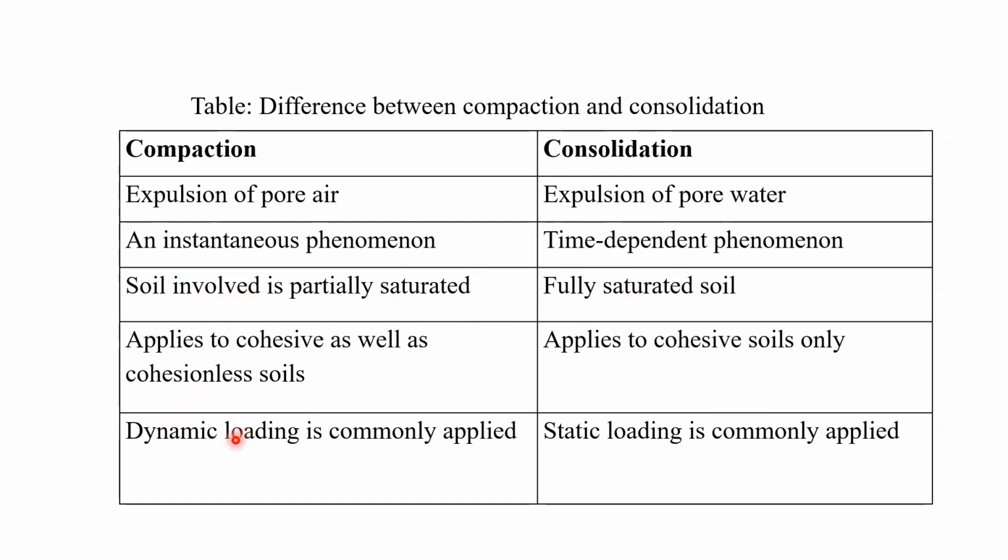In compaction, dynamic load is commonly applied whenever you use the tamper or the roller. Definitely it is a dynamic load. Whereas in case of consolidation, the structures settle when the voids are filled with water, and a structure is nothing but a static load. So a static load is commonly applied. So these are the differences between compaction and consolidation.